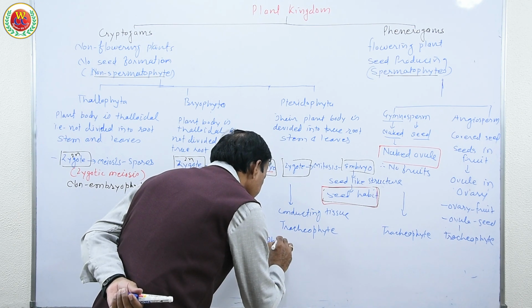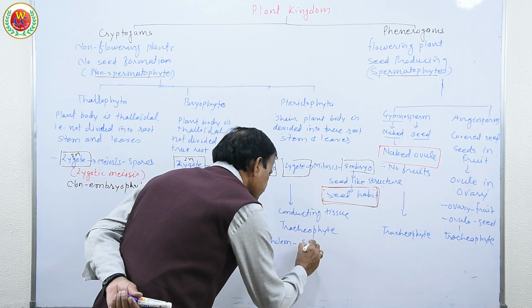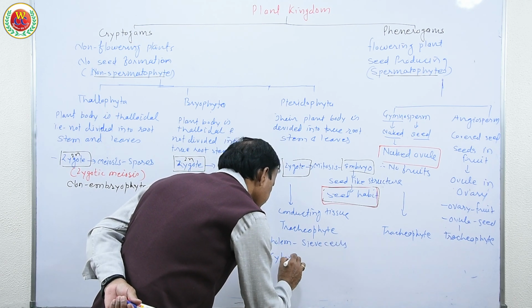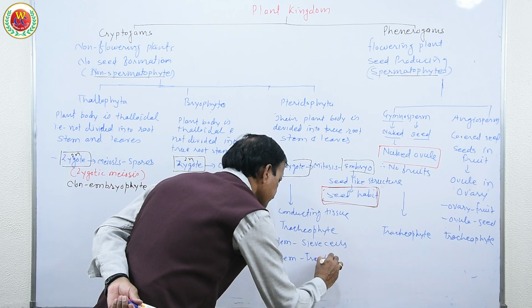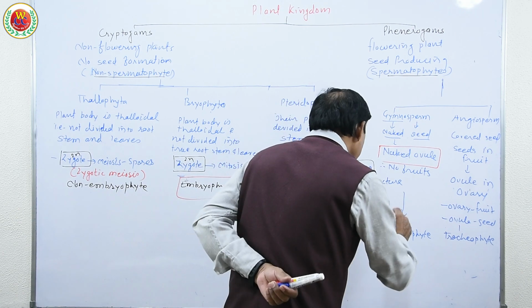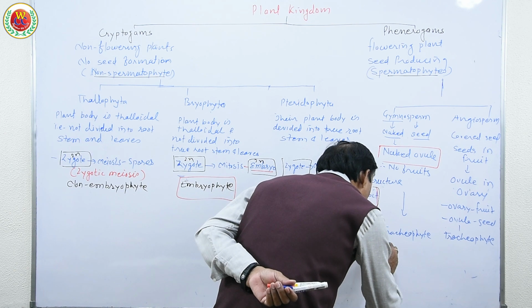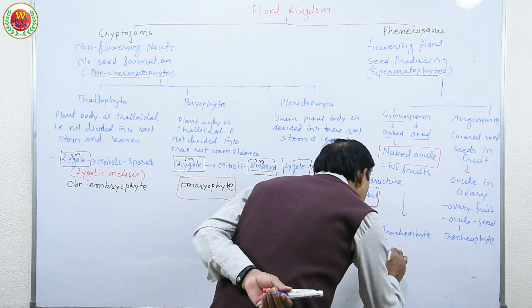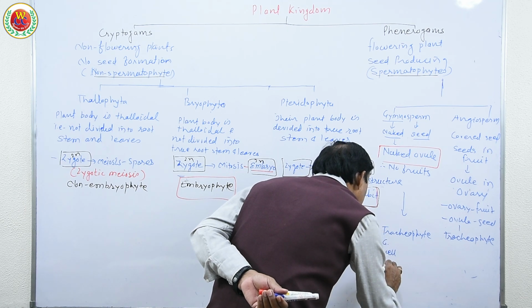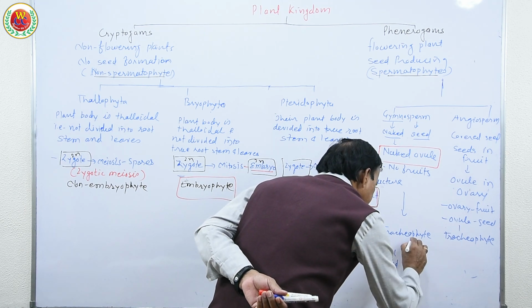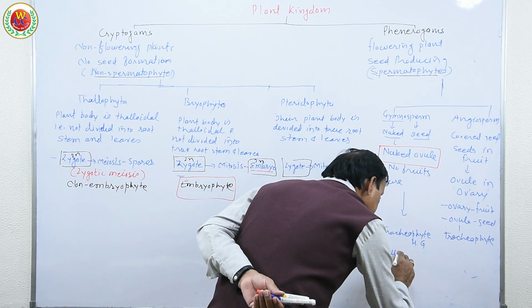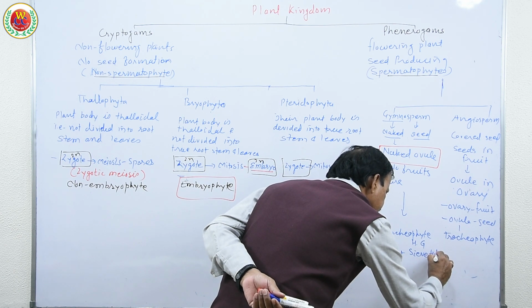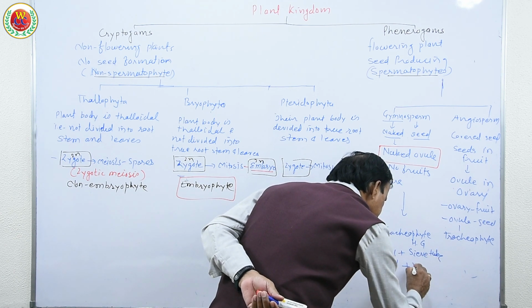In phloem they have sieve cells, and in xylem they have tracheids. Here in lower Gymnosperm, they have sieve cells and tracheids in xylem, but in higher Gymnosperm, in addition to the sieve cells, they also have sieve tubes and vessels.